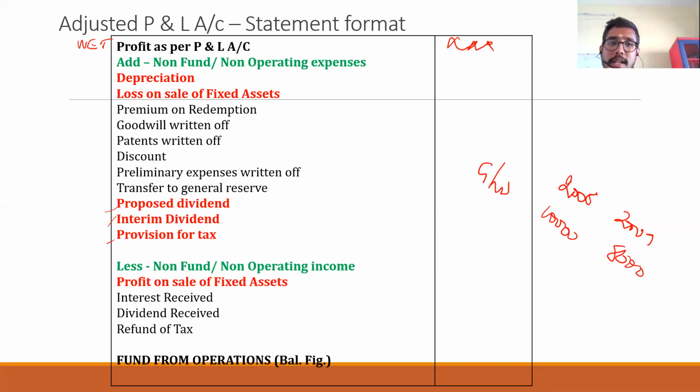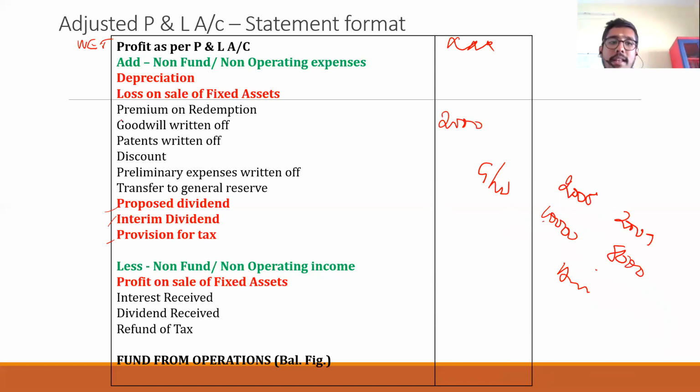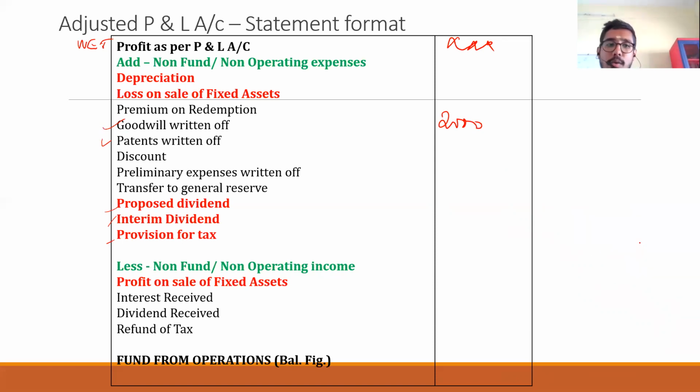So you should know that goodwill has decreased and it is known as amortization. How much? 2,000. So you will be writing goodwill written off 2,000. And any other assets written off, like patent written off. These are some of the amortization expenses that will appear in the adjusted profit and loss account.